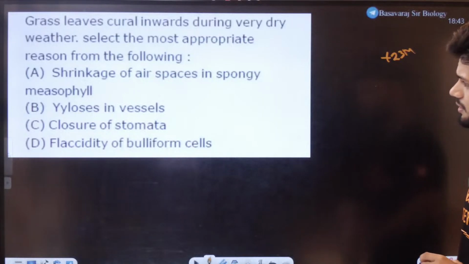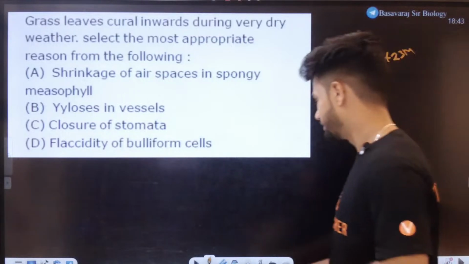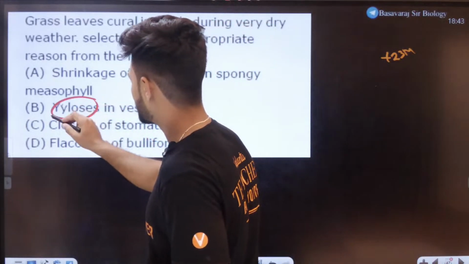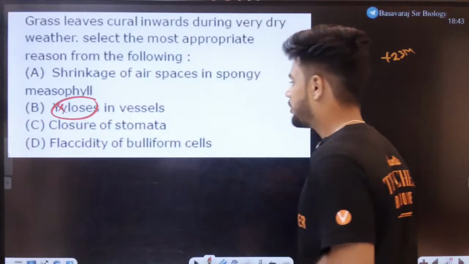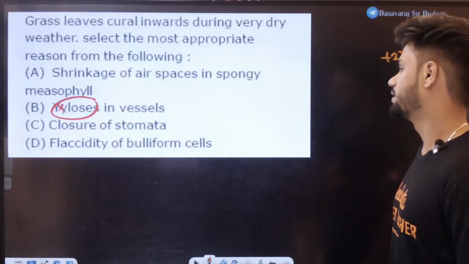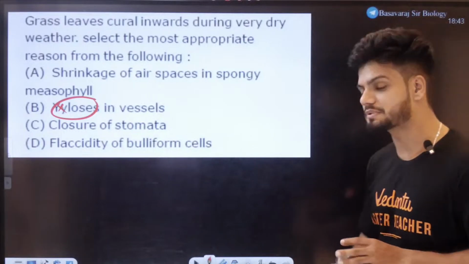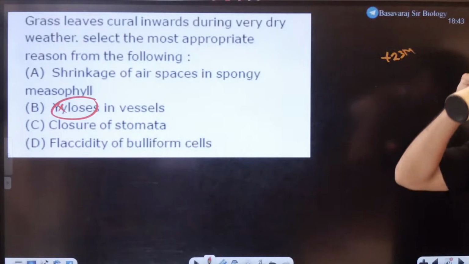What is that word? Students, what is this word? Some typo is there. It's supposed to be loss, I don't know. In vessels, closure of stomata, flaccidity of bulliform cells. All of you.